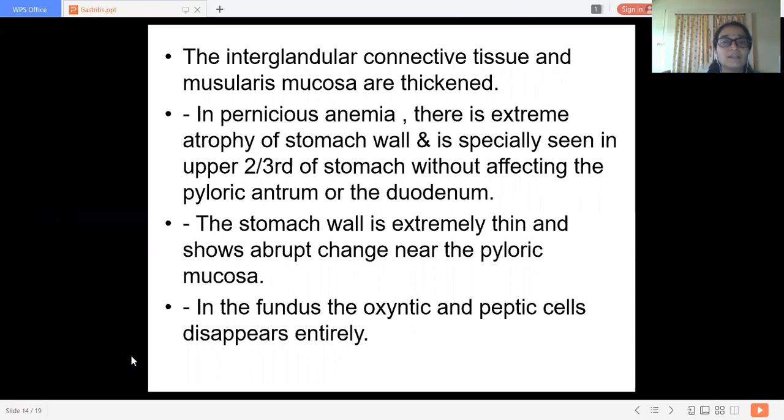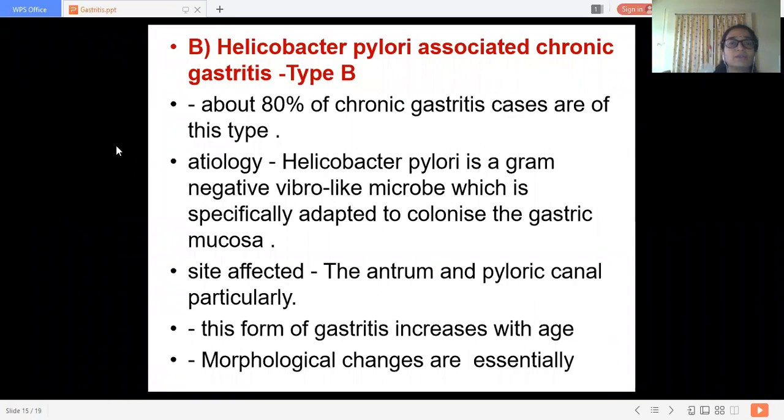There is extreme atrophy of the stomach wall, seen in the upper two-thirds of the stomach, which becomes extremely thin. The wall becomes extremely thin near the pyloric mucosa, and in the fundus, the oxyntic and peptic cells disappear entirely. So these are some changes that occur in type A gastritis.